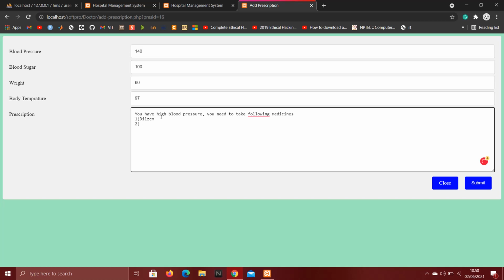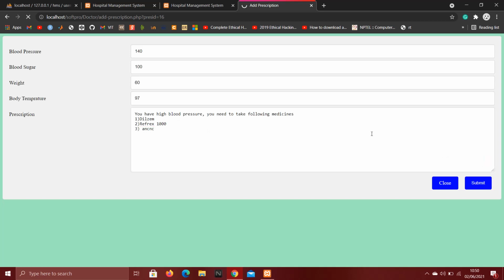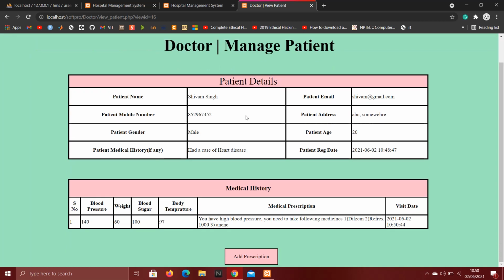Second, like he is giving the medicine's name, so the patient can take it, Reflex 100, third, ABC. So let's submit it, and now the prescription is added, as we can see here. Right now we have added it.